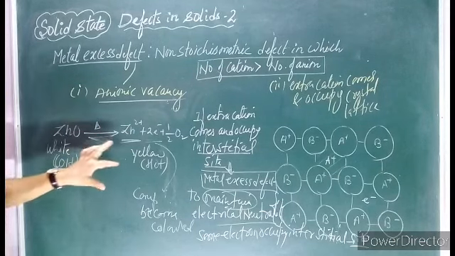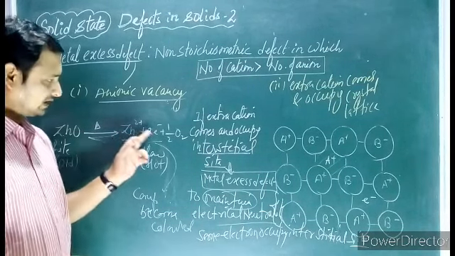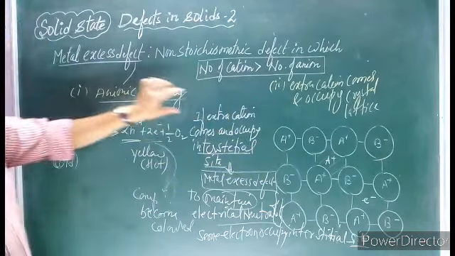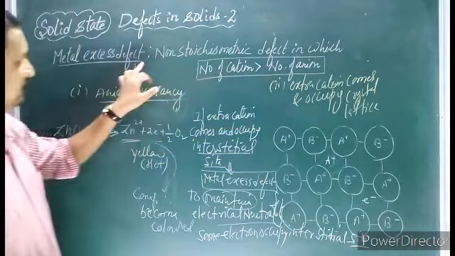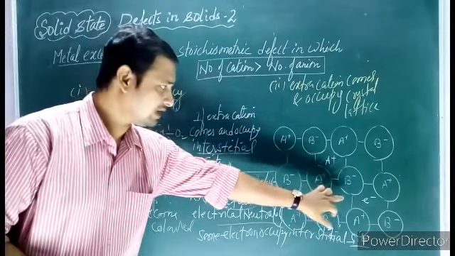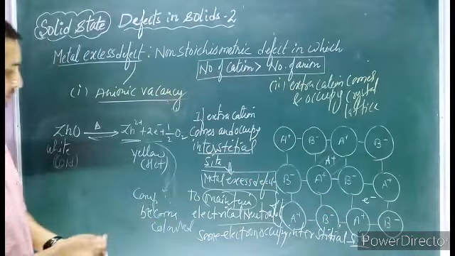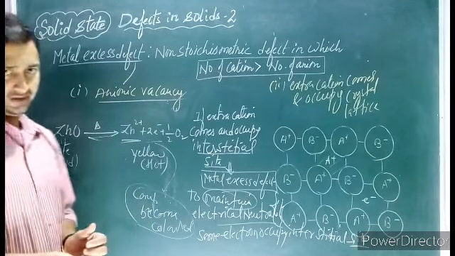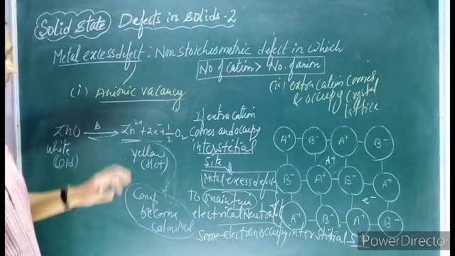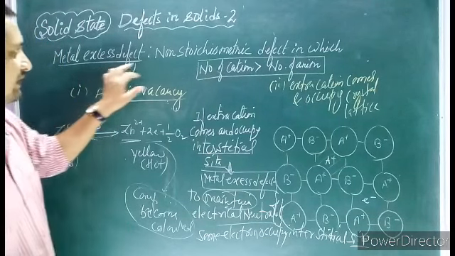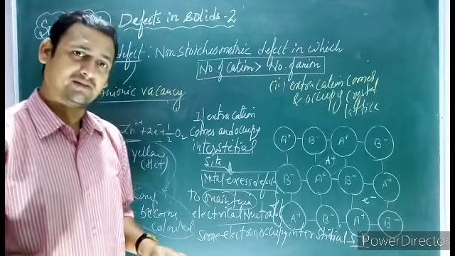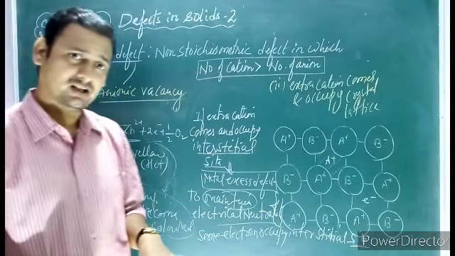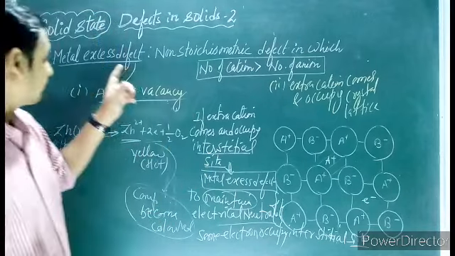So this is reversible. Zinc oxide on heating changes to zinc ion and electron. These two occupy the interstitial site. We will have the metal excess defect, and due to the extra electron, the compound becomes colored, and this process takes place reversibly in zinc oxide. So that's how we have discussed metal excess defect in non-stoichiometric compounds.